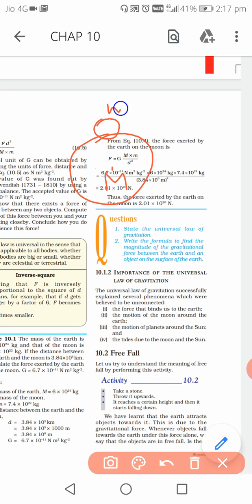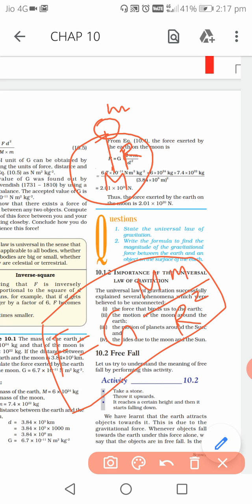This object has a mass of small m. The distance between these two bodies is nearly equal to the radius of earth. So what will be the gravitational force now? The formula we have, F gravitational force is equal to capital G, capital M, small m, and the distance. Now the distance is nothing but the radius of earth, so capital R square. So this is the formula that you should write for question number 2.